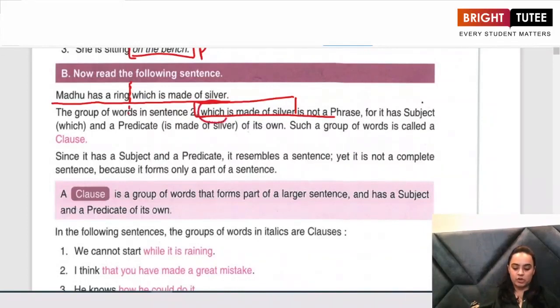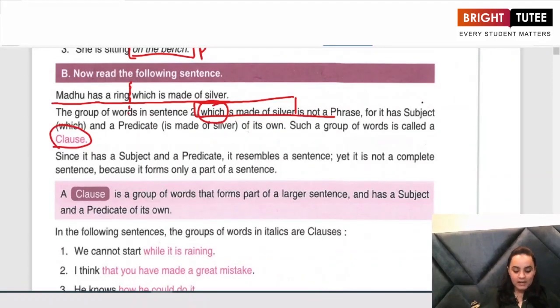Which is the subject? What is the predicate that we have in this sentence? The predicate that we have in the sentence is made of silver. So the second part of the sentence, we have a subject, we have a predicate in it, right? Such groups of words are known as clauses.